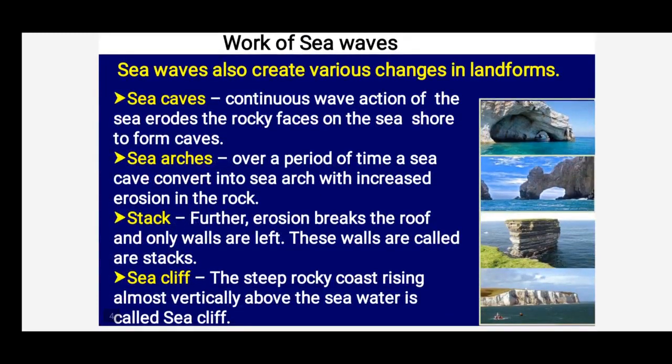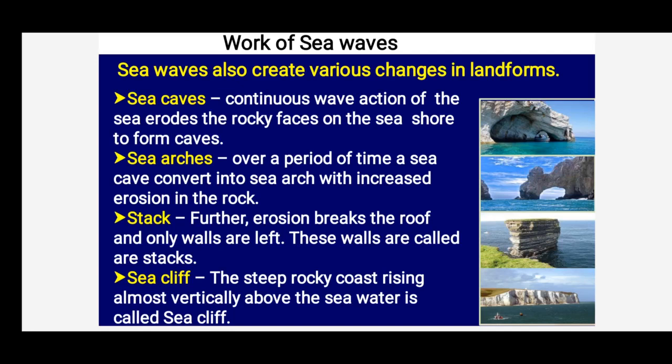The work of sea waves. Children, sea waves can also create some kinds of landforms. Let's see those. The first one is sea caves. On water bodies like the sea or ocean, there will be some rocky mountains. When the sea waves continuously hit that rocky surface, it creates a cave-like structure because the surface of that rock is eroded and forms a cave. So those are called sea caves.